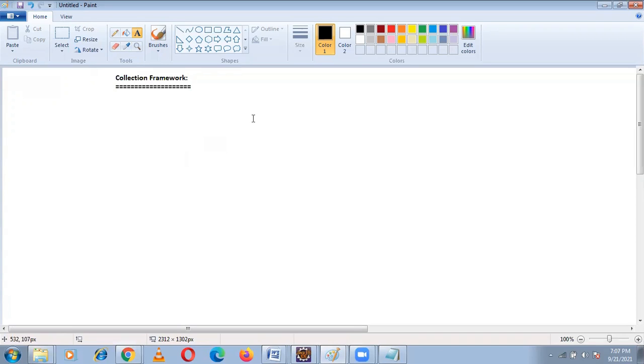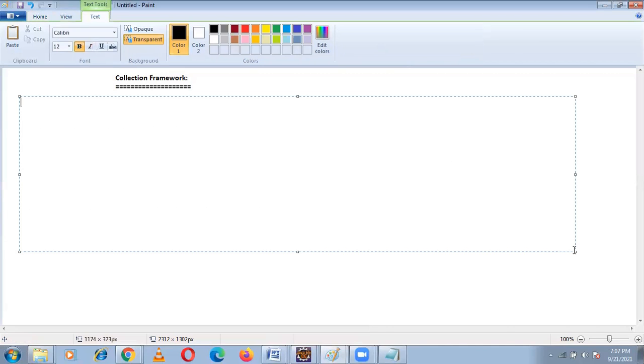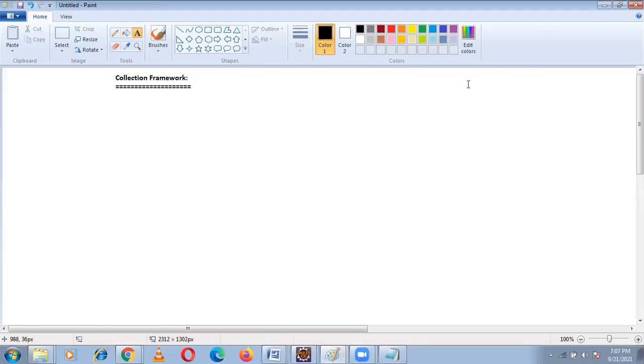There is no implementation class for the collection interface. Collection is used for maintaining a group of objects in a single entity. Collection is the parent interface of all collection interfaces and classes.